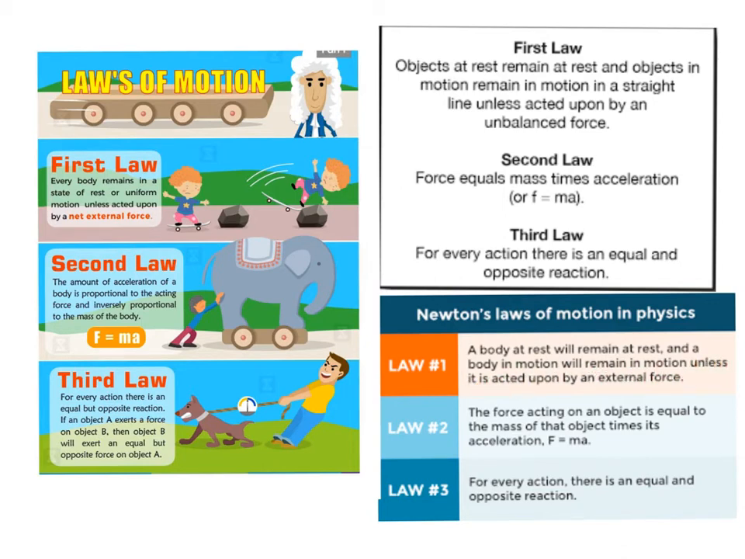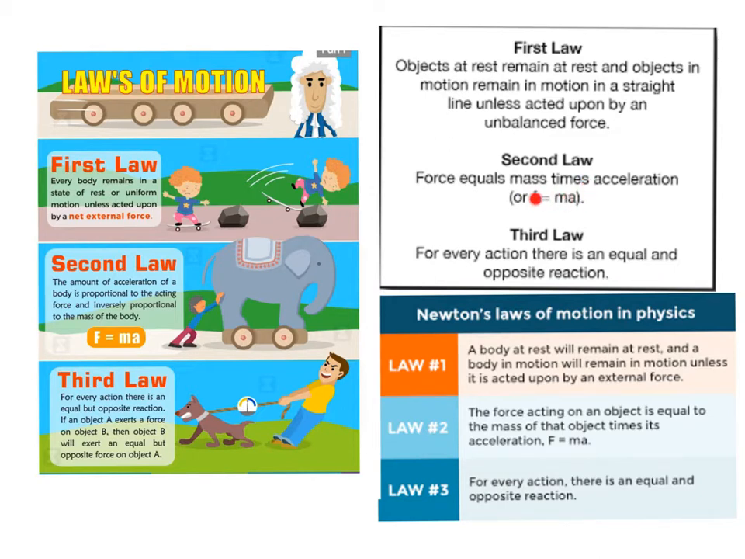So in my opinion, none of them are perfect. It should say an object at rest will remain at rest. Objects in motion will remain in motion in a straight line at a constant speed unless acted upon by a net external force, an unbalanced force or a net external force. Okay, the second law is an equation, F equals ma.